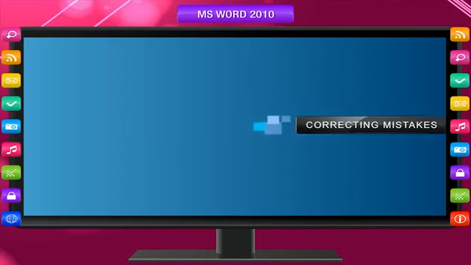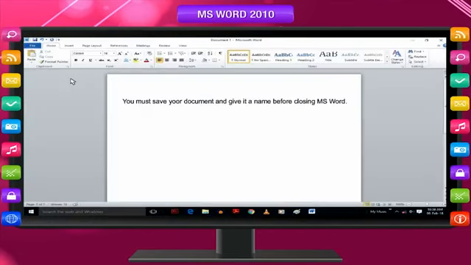Correcting mistakes. Open the saved document. Take the cursor to the place where the correction is to be done by using the mouse pointer and click at that place. You can use arrow keys also, left, right, up and down. Use the Delete or Backspace key to delete what you want to delete. Type the word you want to insert at the insertion point or cursor. The text to the right of the cursor will shift and give space to the new word typed.